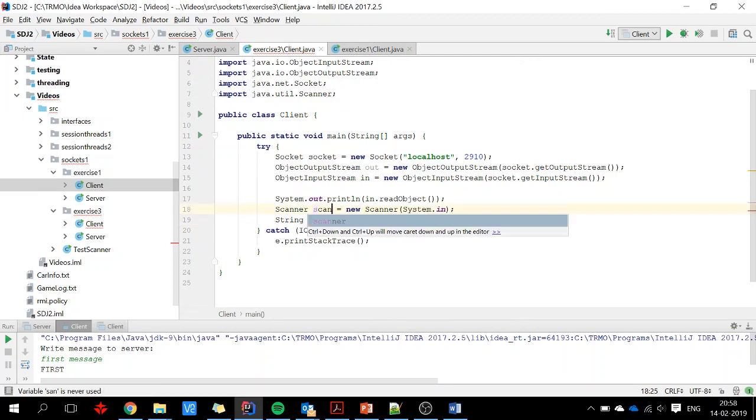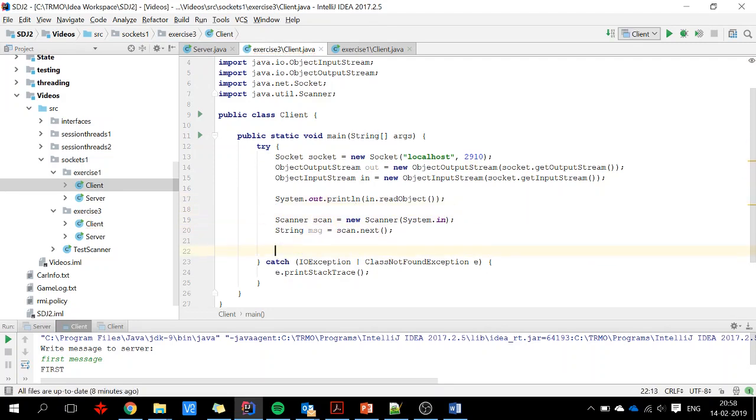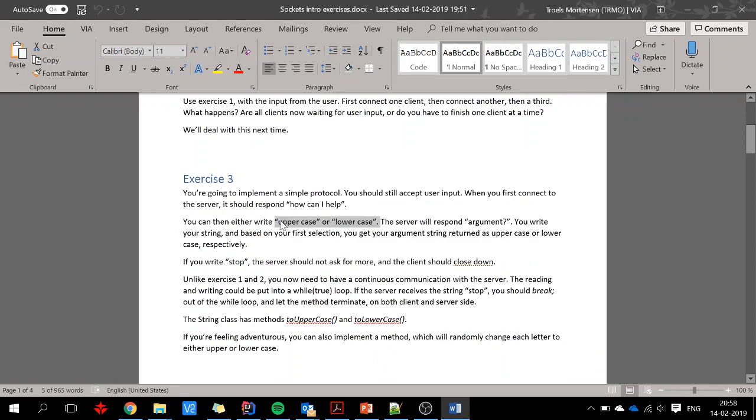Scan, and the message, I write that back out. Write message. Okay, so that was the uppercase or lowercase.